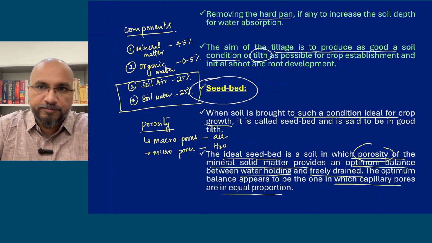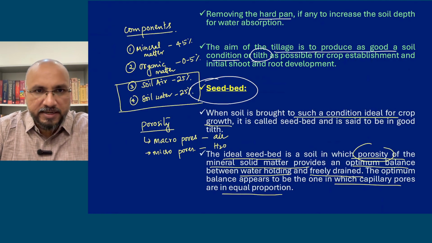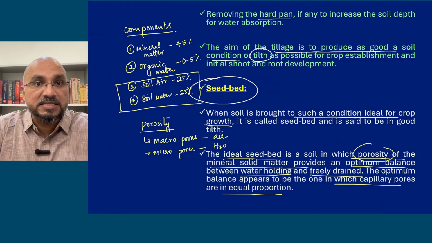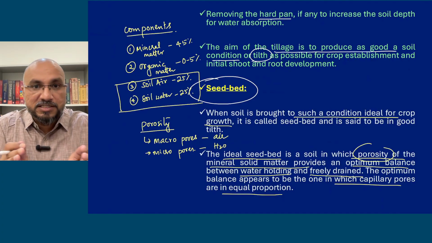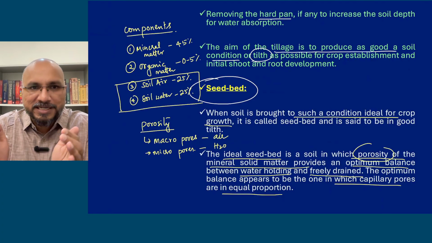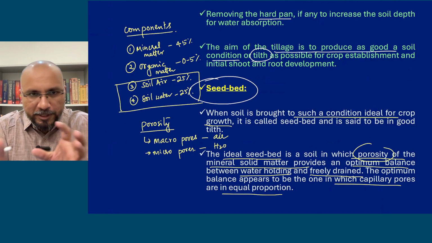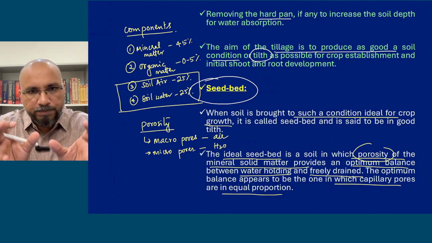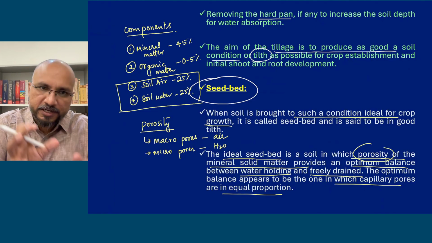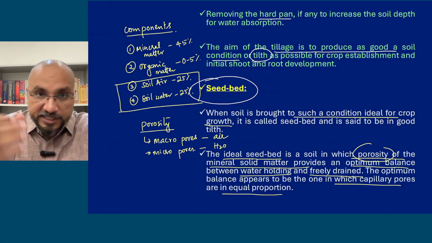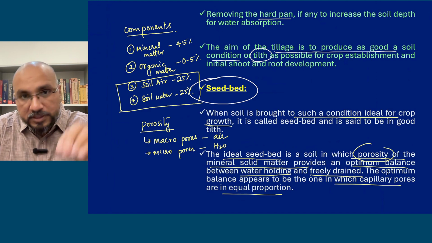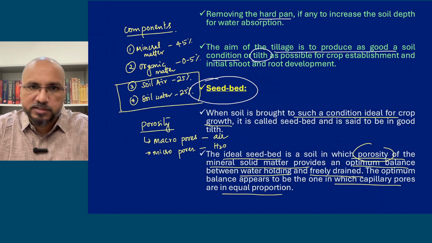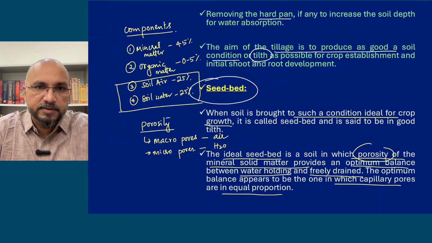After a few days of rainfall, when all the water has evaporated, now all the pores only have air, no water. So both conditions are not ideal. The ideal condition is where both water and air are present in optimum proportion, meaning macropores and micropores are in equal proportion, because germination of the seed and development of seedlings and plant growth require both air and water. Roots need oxygen and also water, right?